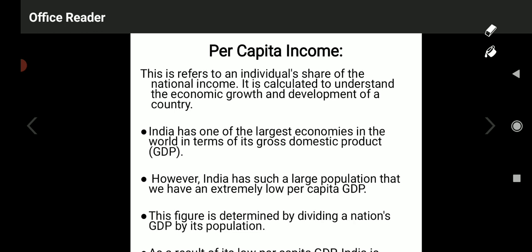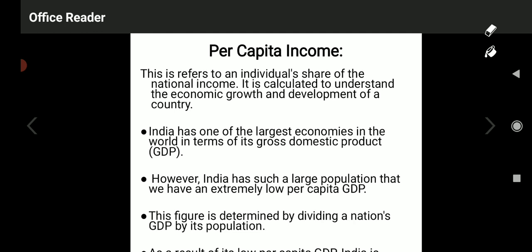Per capita income is always calculated as the total national income of the country divided by the total population. This figure is determined by dividing a nation's GDP by its population. GDP, in the sense, national income. As a result of its low per capita GDP, India is even today considered a developing country. We are not in the position of fully developed countries.